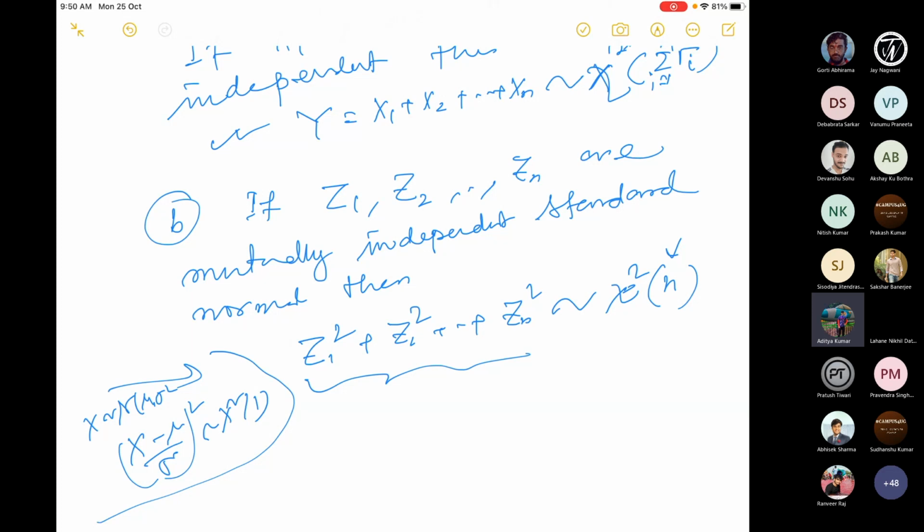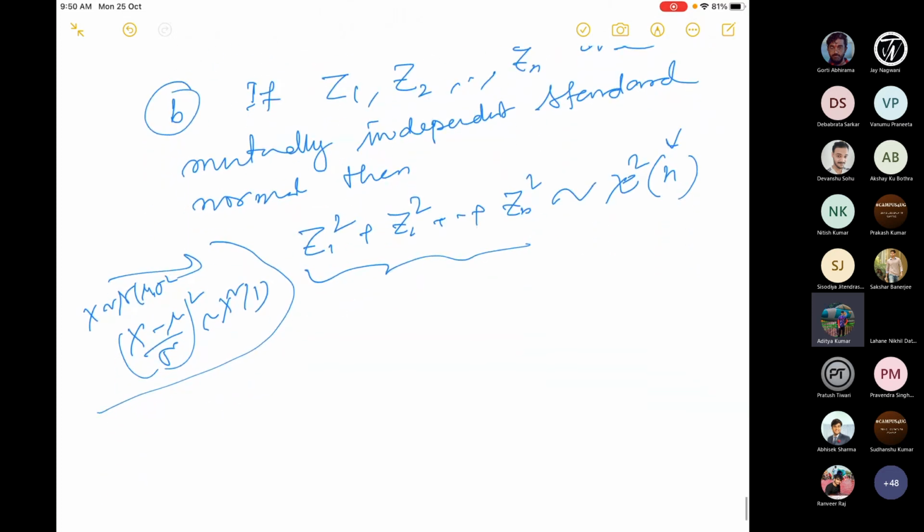Now I'll tell you a big result which I will not prove in detail due to the time constraint. But if you do any course in statistics later on, the instructor will ask you this question, whether you know it or not. So this result is very, very fundamental in statistics, and it is very important. But I will not prove the entire detail.